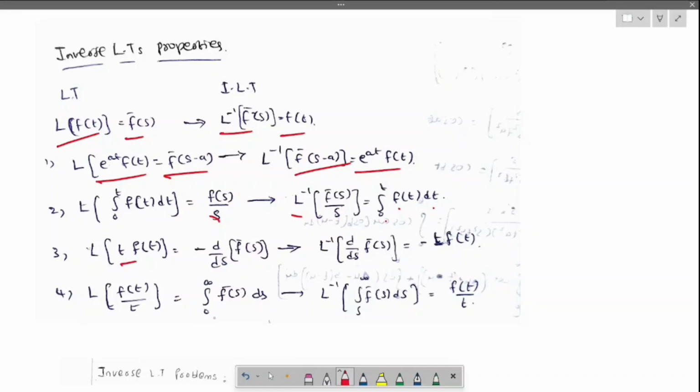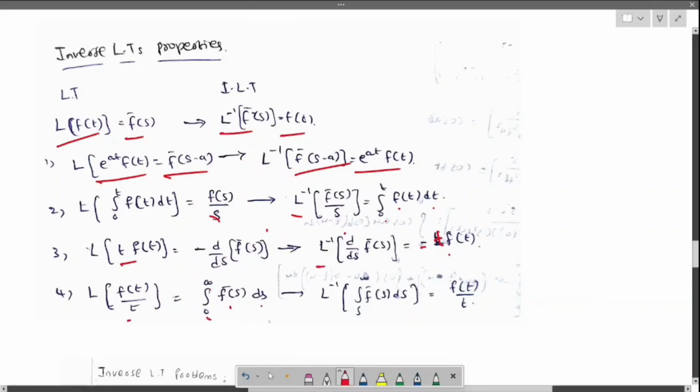When we multiply by t in Laplace, it is minus d by ds of f of s. So the inverse of d by ds of f of s gives minus t f of t; the minus sign is missing here, so we get the minus.